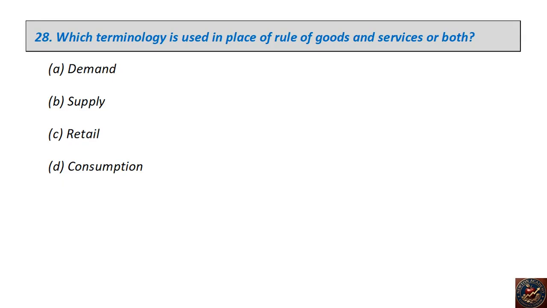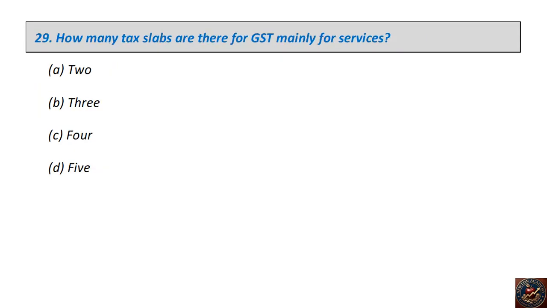Demand, supply, retail, consumption. The right answer is supply. How many tax slabs are there for GST mainly for services? 2, 3, 4, 5. The right answer is 4.